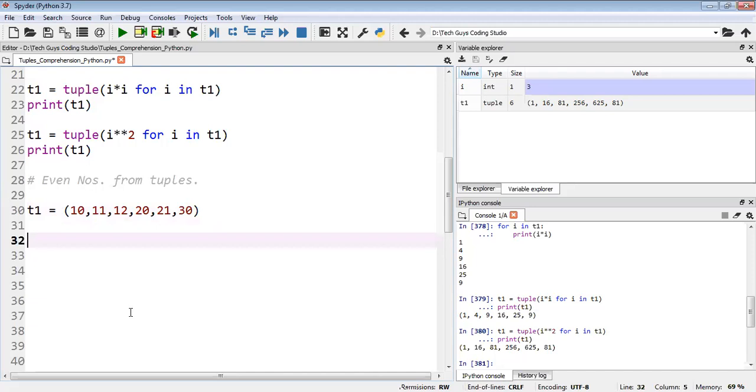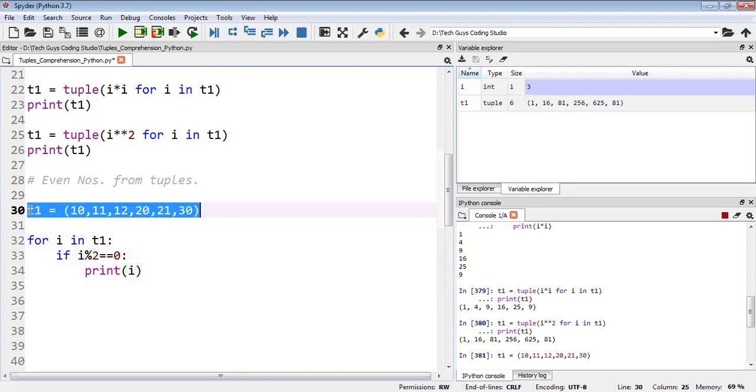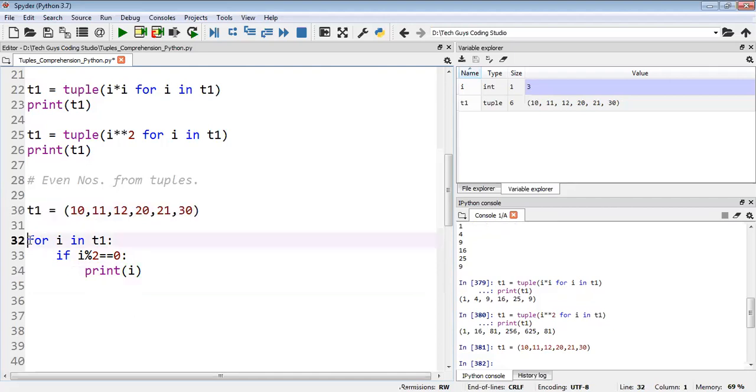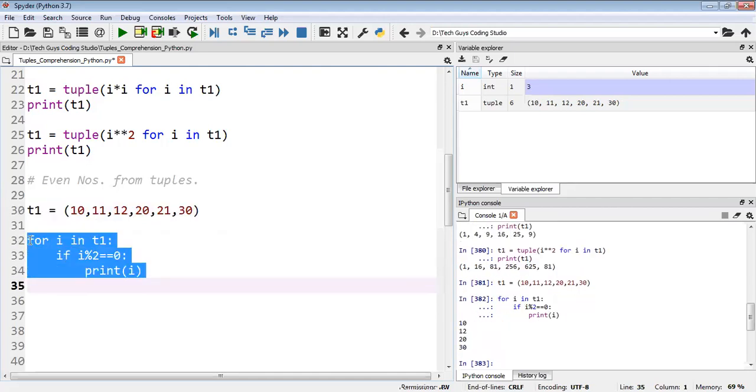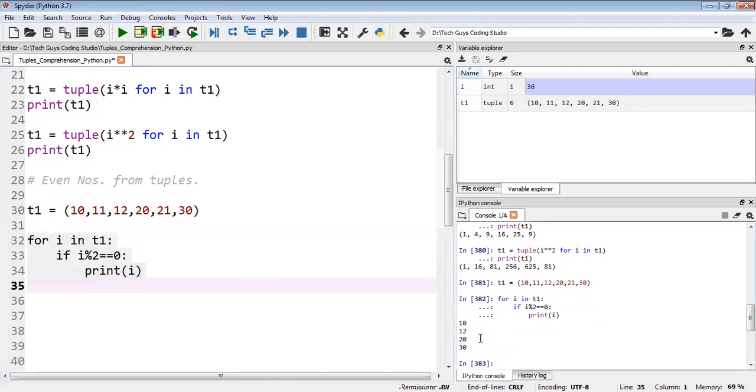So first I'll write for i in t1, then we will write some even condition. We know if i mod 2 equal 0, then we will print the value of i. Like this I will write it normally. So I will execute t1, then I will execute this for loop with the condition. Okay, we got 10, 12, 20, 30, these are the even numbers.